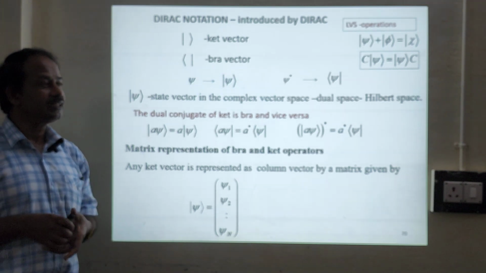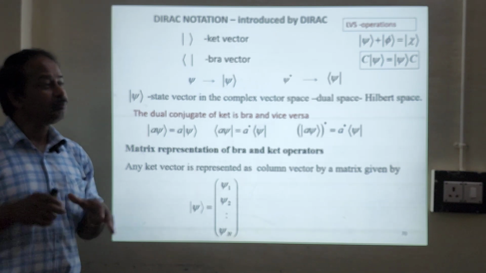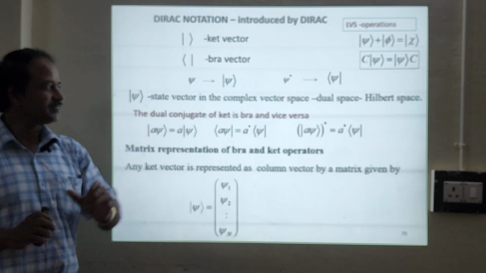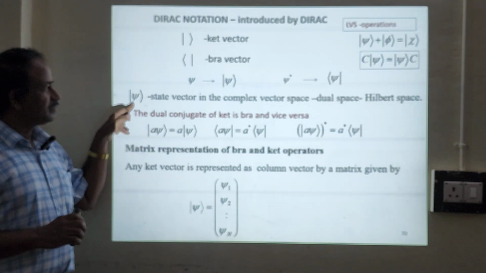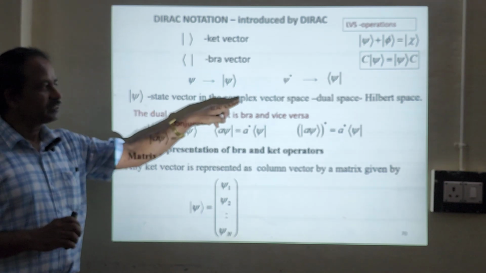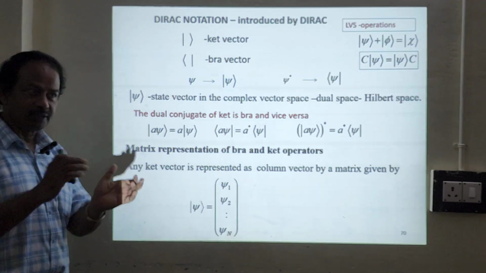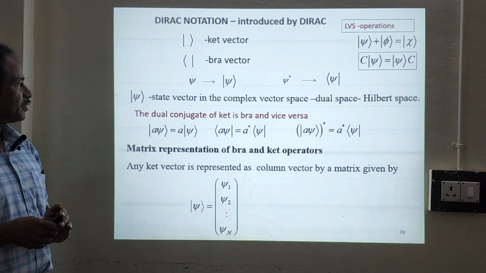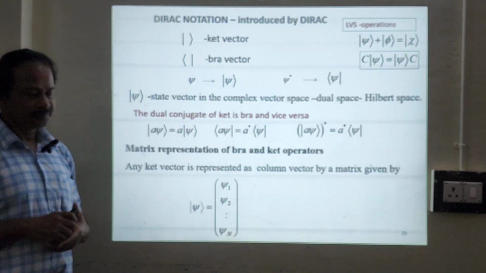So any quantum state is represented by an element whose basis exists in Hilbert space. We will talk about basis later. So as I said, this psi state vector in the complex vector space, for every psi there will be a bra, and for every bra there will be a ket, and this space is nothing but Hilbert space. The dual conjugate of ket is bra, and for bra it is ket.